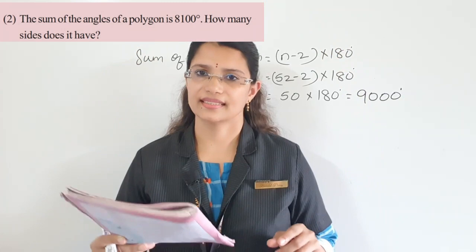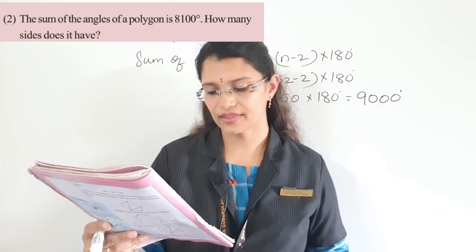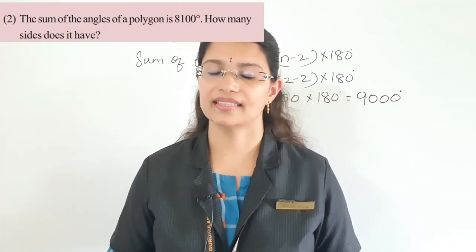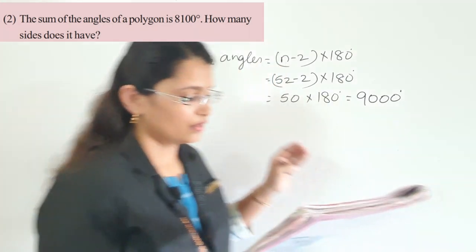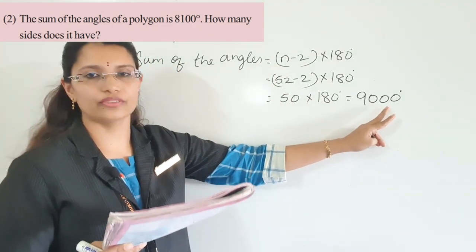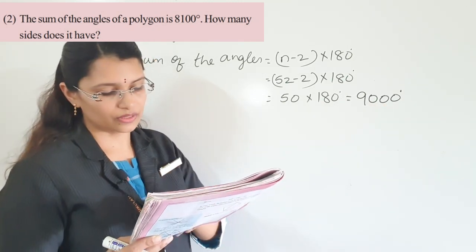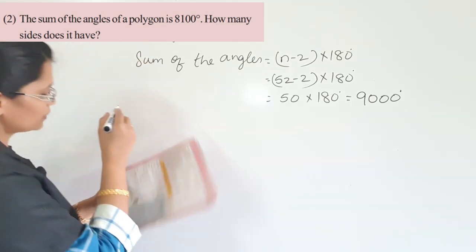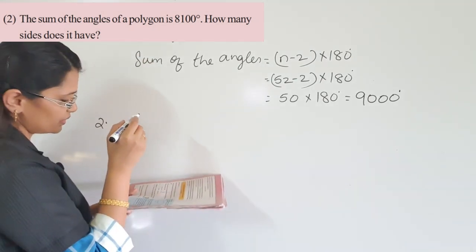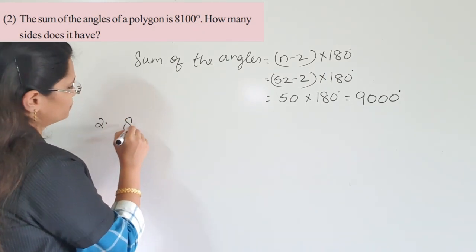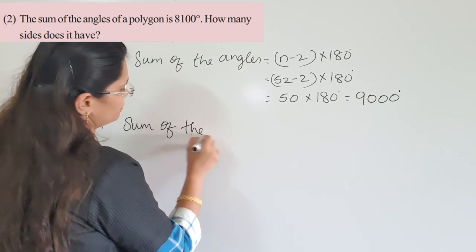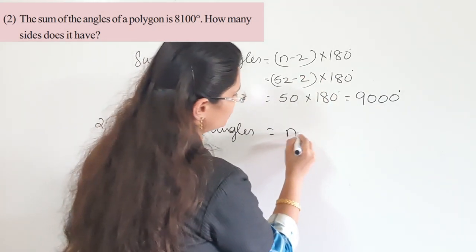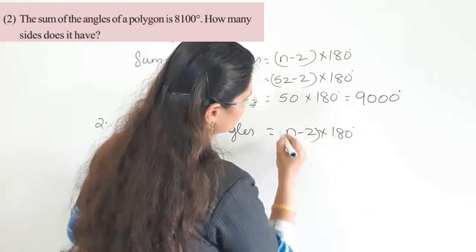Okay, children. Second question, the sum of the angles of a polygon is 8100 degree. How many sides does it have? This is given. That means sum of the angles of a polygon is given. We need to find out number of sides. How to find out? Just write sum of the angles of a polygon is equal to n minus 2 into 180 degree.